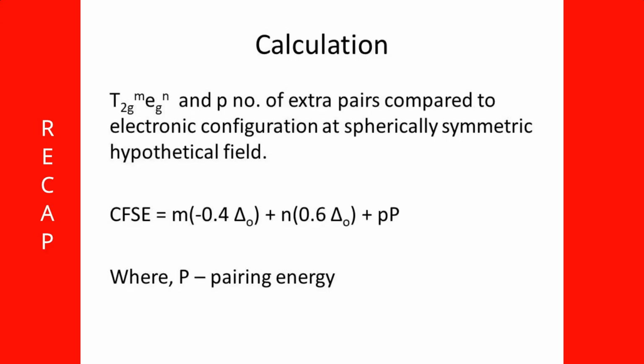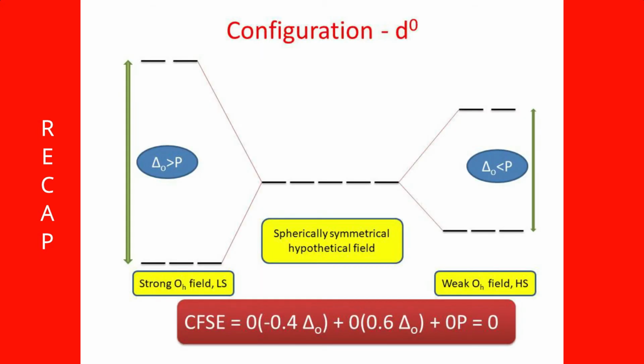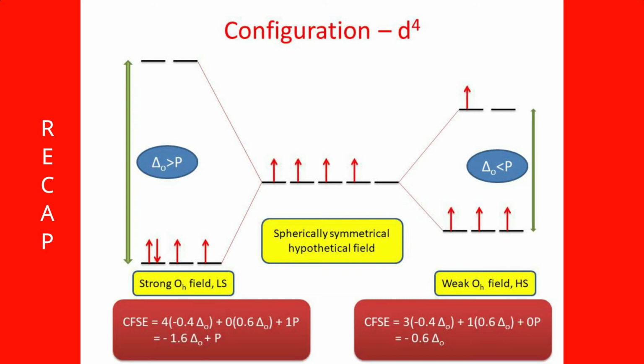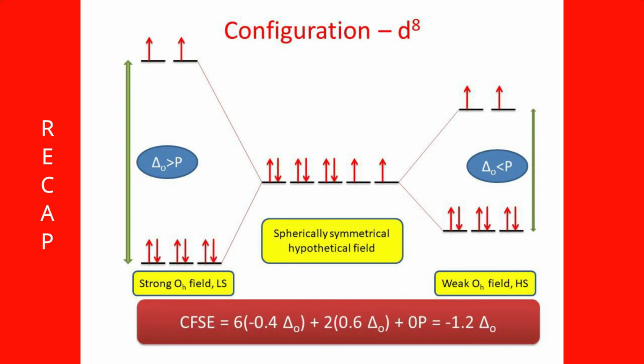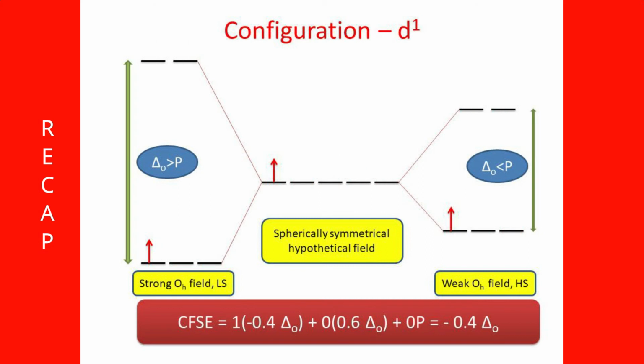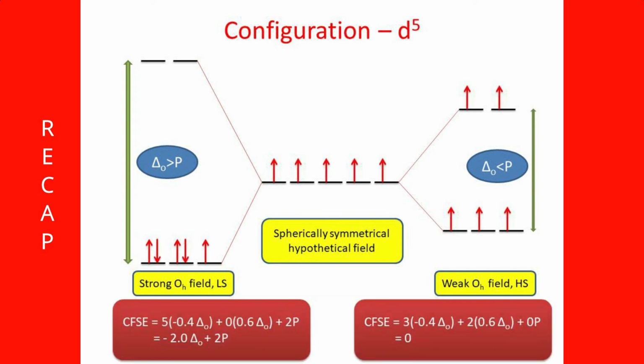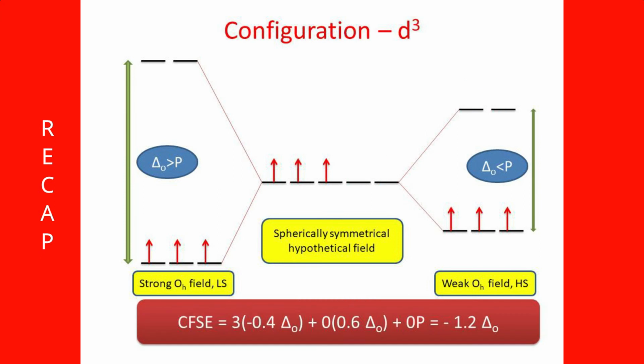For your kind perusal, the direct formula, the terms involved in the formula, the explanation, and the various electronic configurations from d0 to d10 are explained here, though the sequence may be different. The purpose of giving this recap is that during the presentation, the formula or electronic configuration may not have been clearly readable to you.